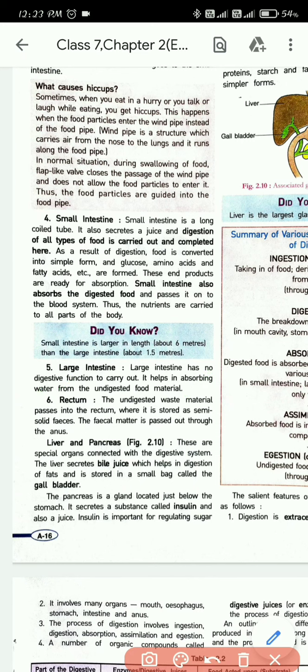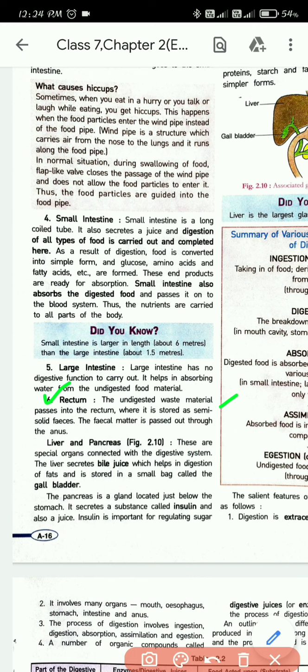After the large intestine, what will happen? The undigested food will reach the rectum. The undigested waste material passes into the rectum, where it is stored as semi-solid feces. The fecal matter is passed out through the anus.